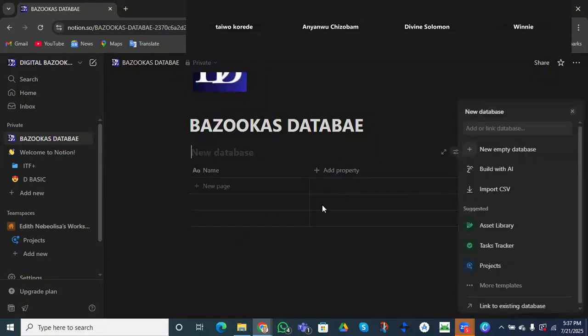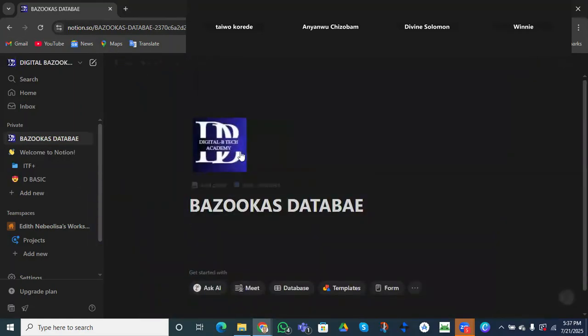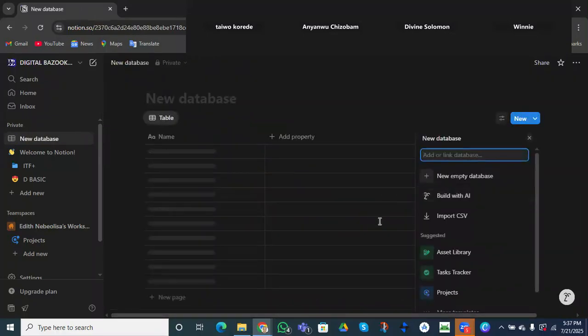Do you see the difference? This is different from the other table that we selected before, right? The one we used initially where I wrote the names of my students, right? So do you see the difference? Another beautiful way we can get this database is, let's say I remove all this, right? We can come to this. Do you see this ellipsis button? You can click on it and you're going to see all the database options. So let's say we selected the table. It's the same thing. Is that okay?